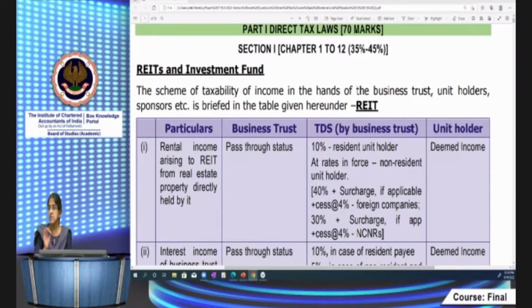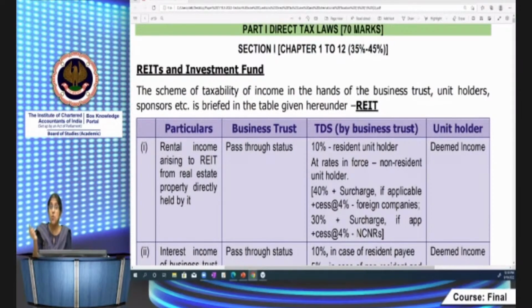As far as real estate investment trust is concerned, okay, there are 3 incomes for which it enjoys pass-through status. Those are the primary incomes which I've talked to you about. Rental income from letting out of property owned by it, that it enjoys pass-through status, taxable in the hands of the unit holders. Interest income from SPV, being an Indian company, that also REIT doesn't need to pay tax, unit holders have to pay tax. Dividend income from SPV, REIT does not have to pay tax, pass-through status.